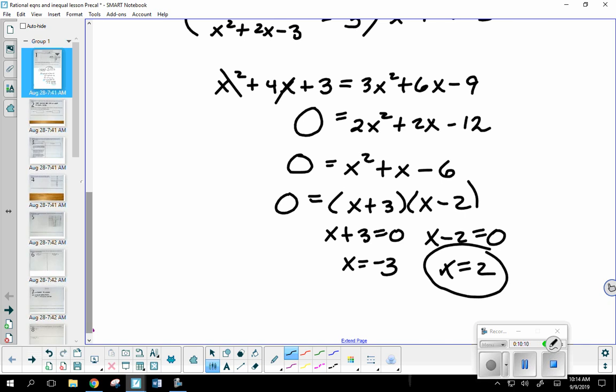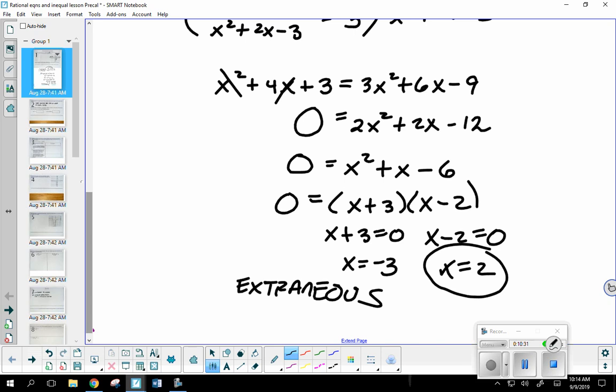Does anybody remember what we call him? Long word starts with an E. Does the term extraneous sound familiar? What that means mathematically is a false solution.